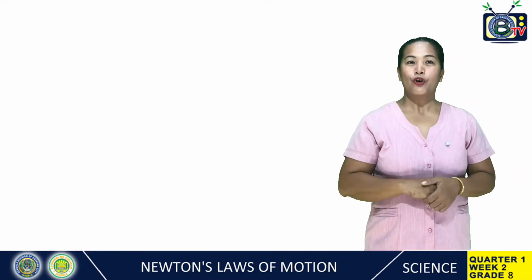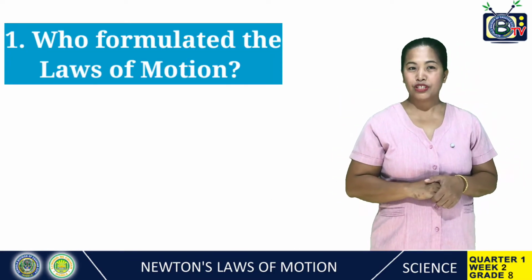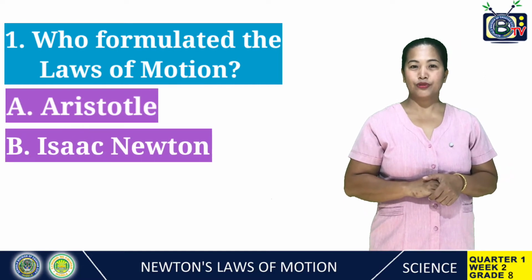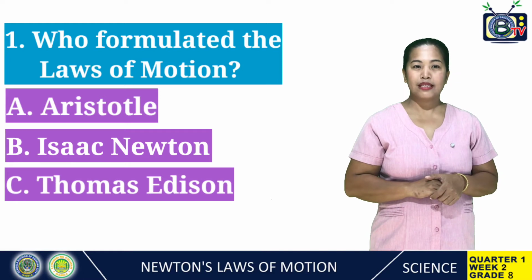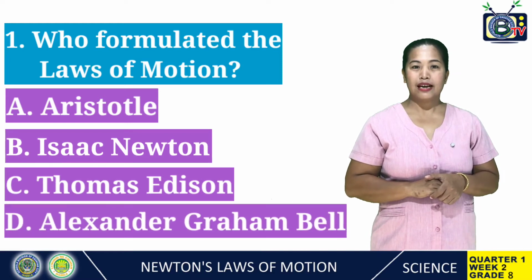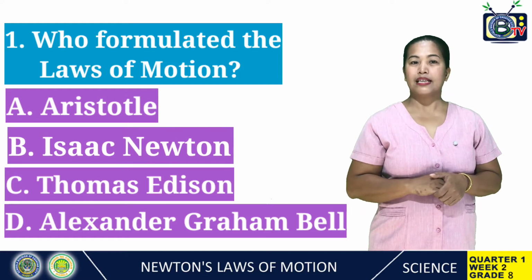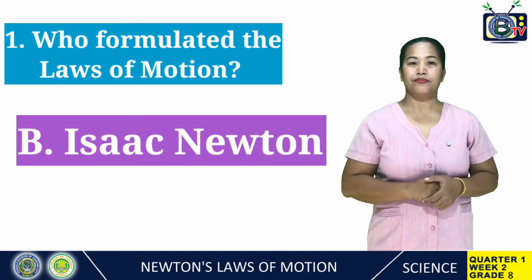Number 1. Who formulated the three laws of motion? A. Aristotle, B. Isaac Newton, C. Thomas Edison, and letter D. Alexander Graham Bell. The correct answer is letter B.